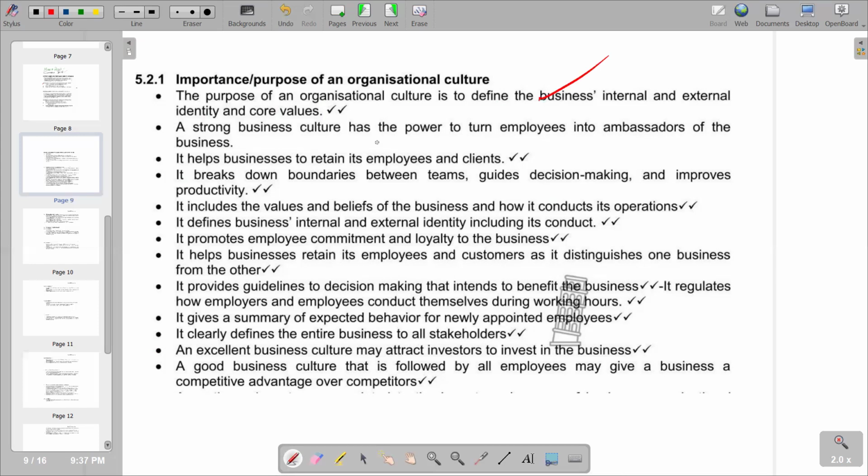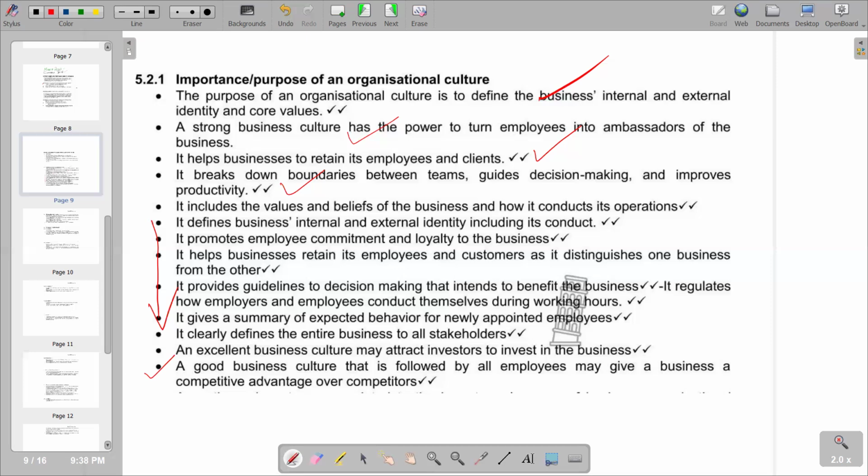The second point, a strong business culture has the power to turn employees into ambassadors of the business. And also, the next point says it helps the business to retain its employees and clients. And the next point, it breaks down team barriers, guides decision making and also improves our productivity. So these are the points that we have to include under the importance or purpose of an organizational culture. That is followed by employees may give a business a competitive advantage over competitors.